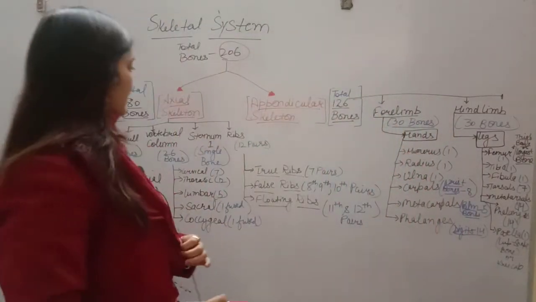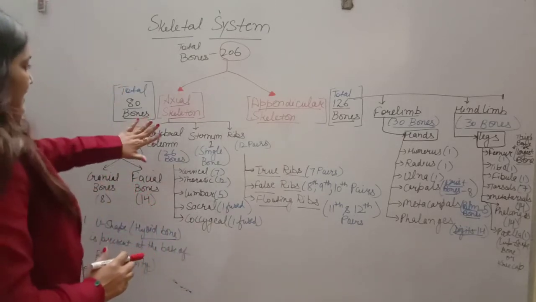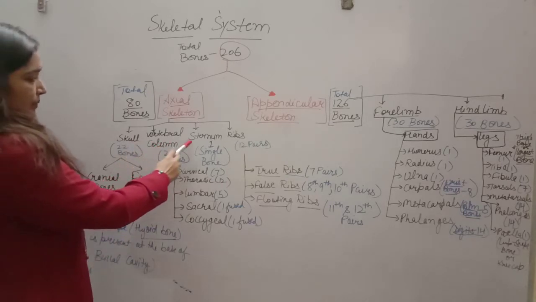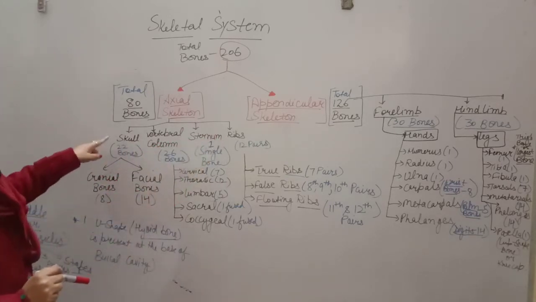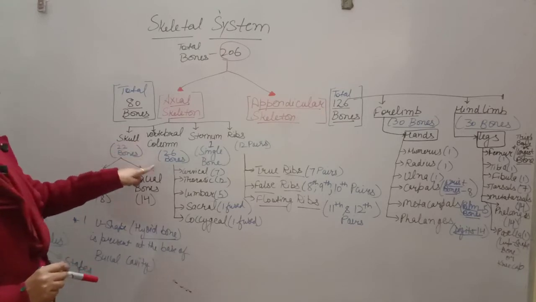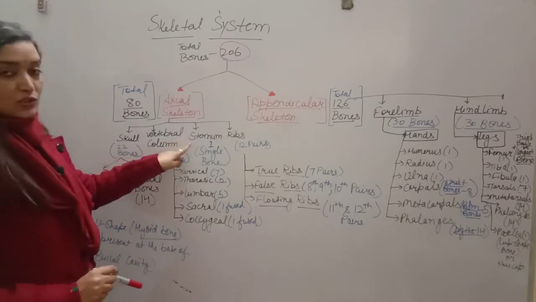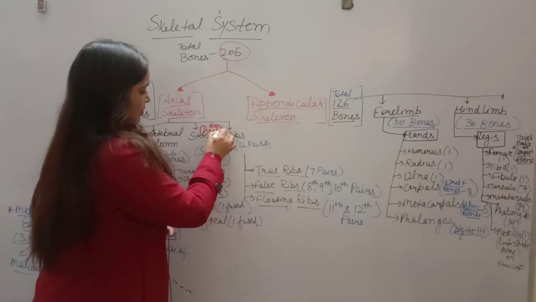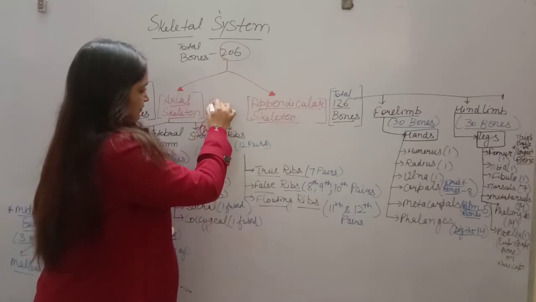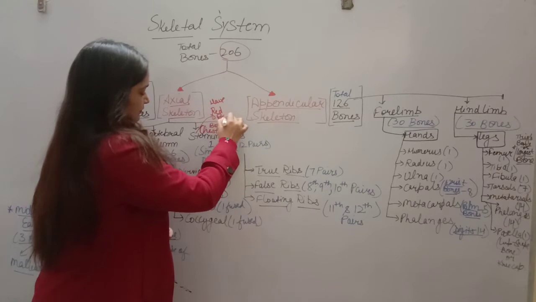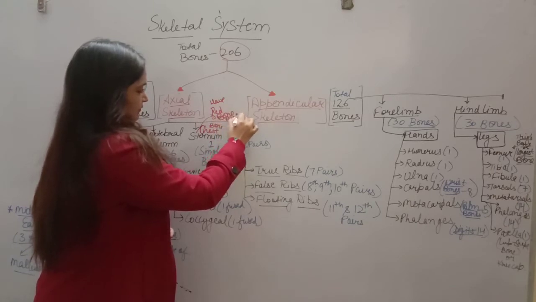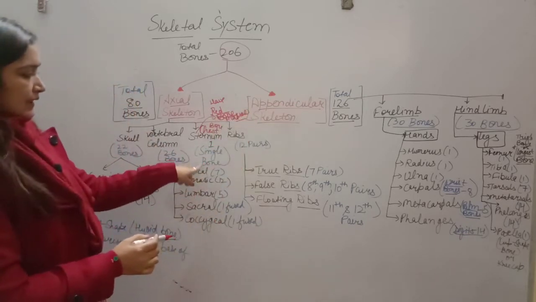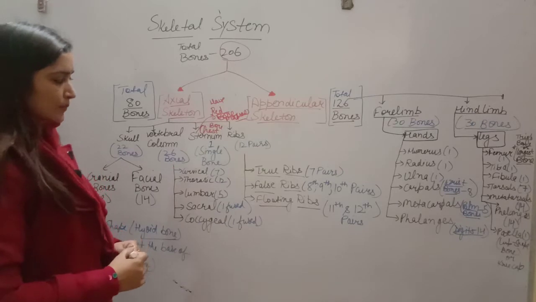पहले हम axial skeleton discuss करते हैं स्टूडेंट्स. तो देखिए, axial skeleton में total 80 bones हैं. Which parts come in it? Skull, vertebral column, sternum and ribs. Skull includes 22 bones, vertebral column 26 bones, sternum that is also called chest bone, इसको chest bone भी बोलते हैं. And students, very important, it has red bone marrow that helps in RBC formation, right? This is a single bone. Then ribs, it is 12 pairs.